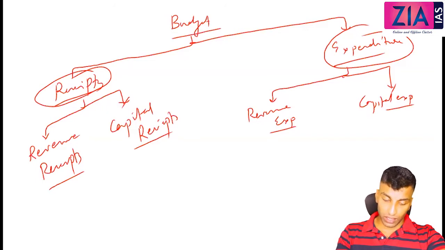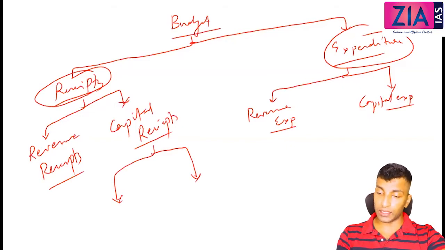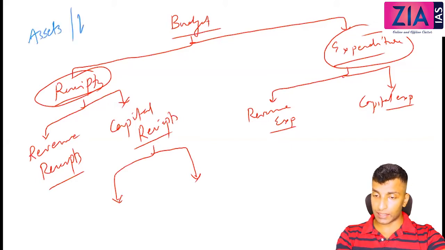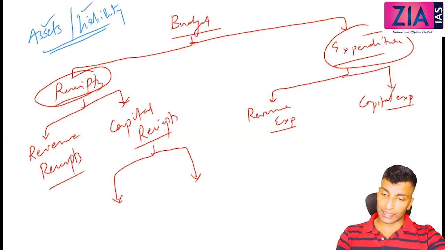Now first we will see what capital receipts are, okay? So see, whenever we are discussing capital receipts, capital expenditure, it has something to do with assets and liability. So just remember this word, assets, liability. So any expenditure which is connected to assets and liability, it is capital expenditure. Similarly, anything related to assets and liability in case of receipts, it is capital receipts.